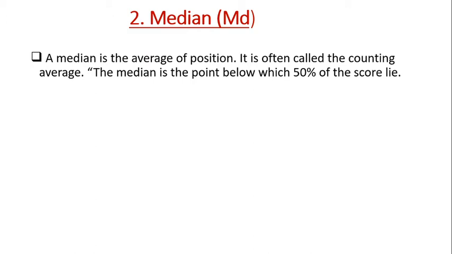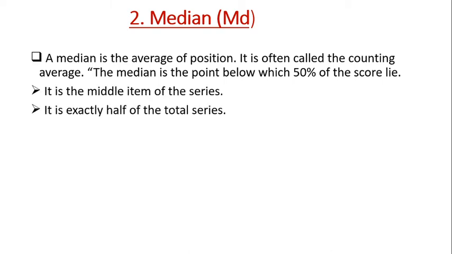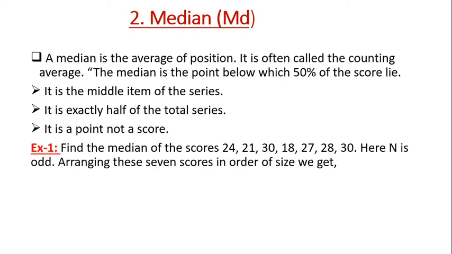Now the second measure of central tendency is the median. What is median? A median is the average position. It is often called the counting average. That means the median is the point below which 50% of the scores lie. It is the middle item of the series. It is exactly the middle of the total series. It is a point, not a score. So these are some meanings and definitions of the median.